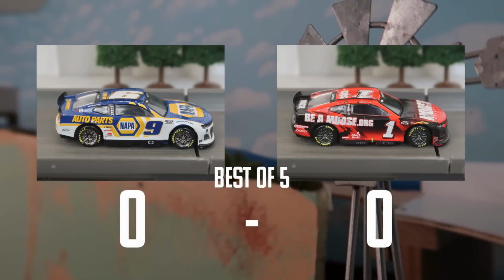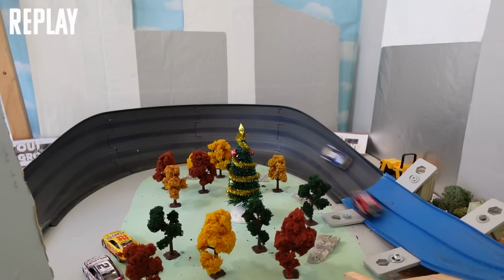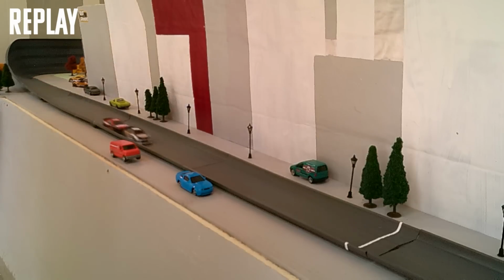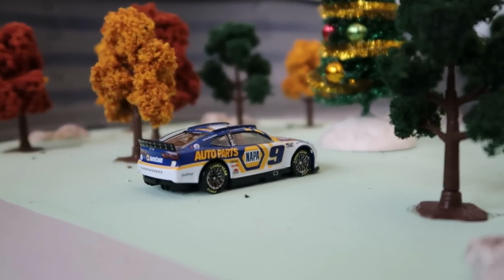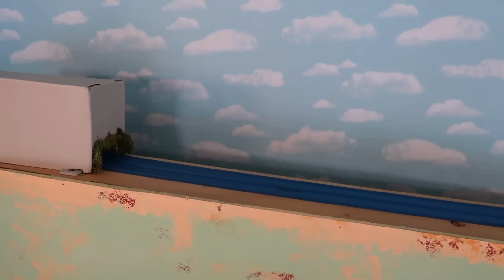All eyes on this matchup. Green flag is out. Chase Elliott inching ahead, but Ross Chastain's tracking him down. Contact! Chase Elliott holds on for the race 1 victory. Look at how high Ross Chastain gets. This track can barely contain that one car. He's got so much speed. But can Ross Chastain channel that raw speed into victories?